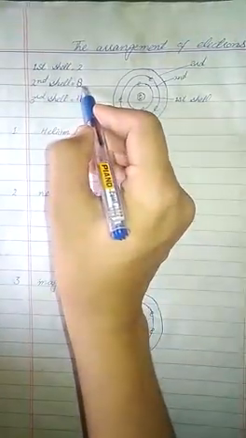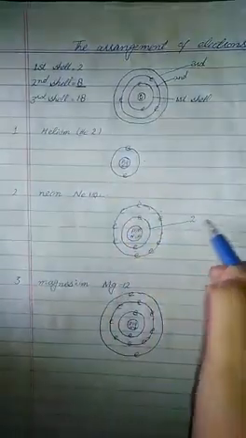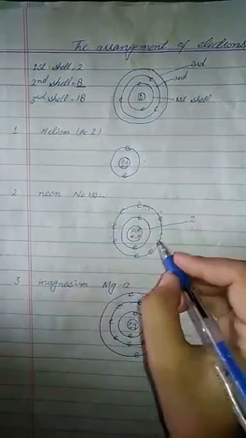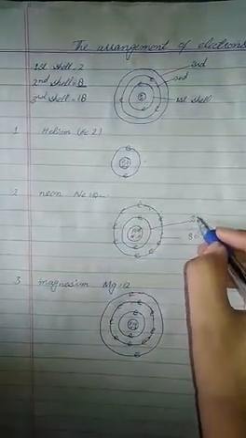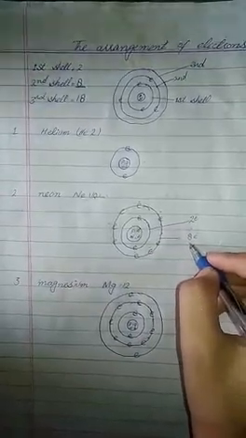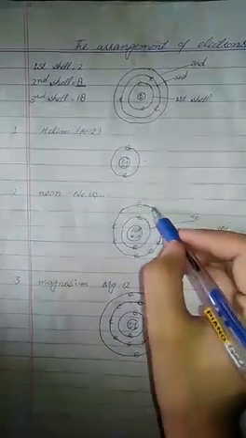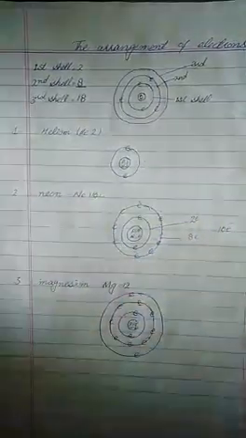The second shell contains a maximum of 8 electrons. And 8 electrons are left, so these 8 electrons are arranged in the second shell. The second shell contains 8 electrons. 2 electrons plus 8 electrons, 10 electrons are completed. So this is the arrangement of electrons in neon.